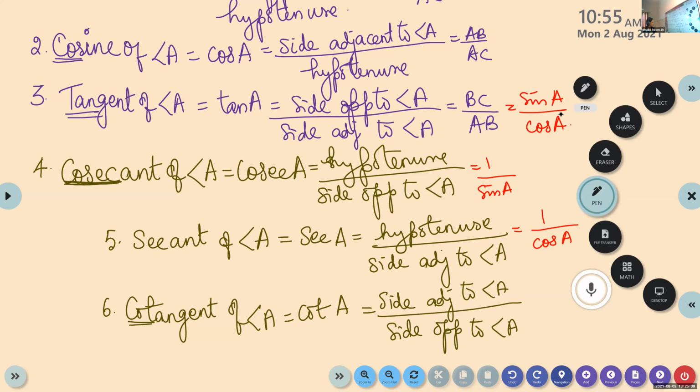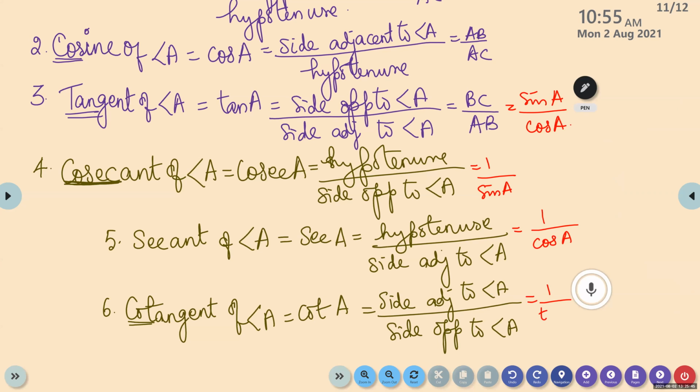What is the relation? Cotangent is the reciprocal of tan A. We can write this as cos A by sin A.